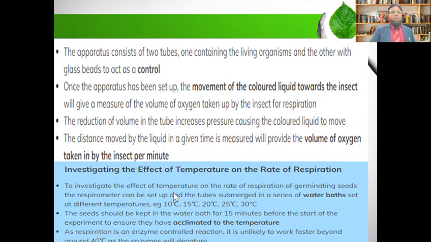Now see, another thing here, investigating the effect of temperature on the rate of respiration. As you know, as the rate of respiration is more, the temperature is also more, because the process of respiration produces heat. So to investigate the effect of temperature on the rate of respiration of germinating seeds, the respirometer can be set up with the tube submerged in a series of water baths set at different temperatures, for example 10, 15, 20, 25 and 30 centigrade.